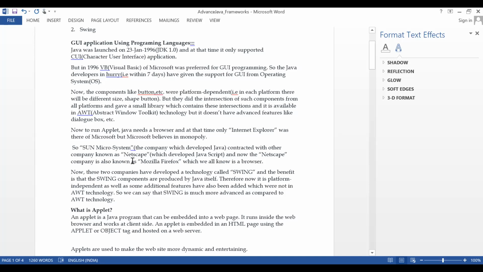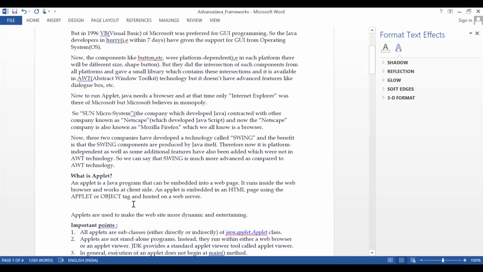So in their collaboration, they developed a Swing application. It's platform independent, so it can run on any operating system, right? That's how a new evolution started through browsers that are platform independent. So then only there is a feature called applet. Applet comes into the picture.